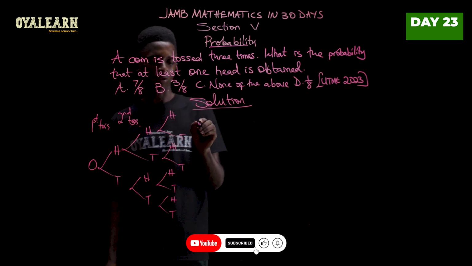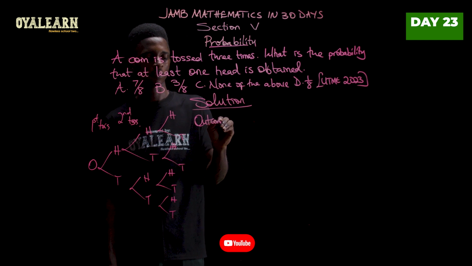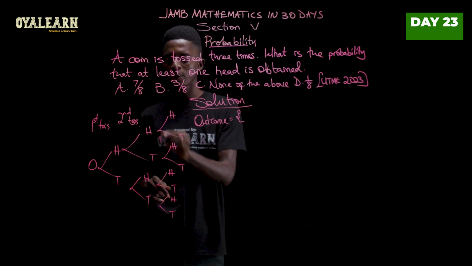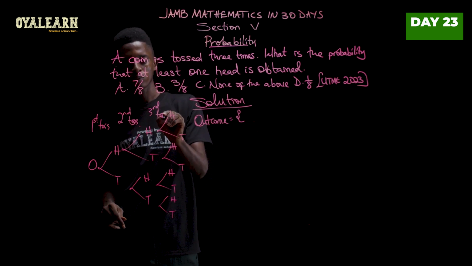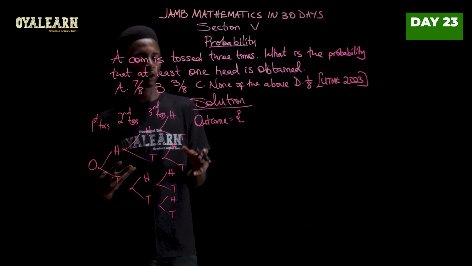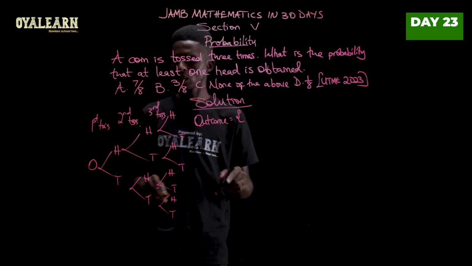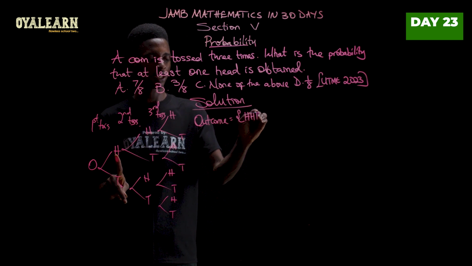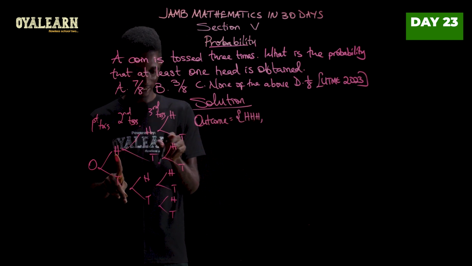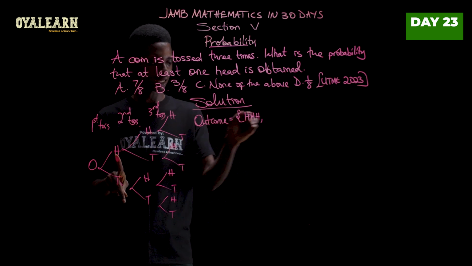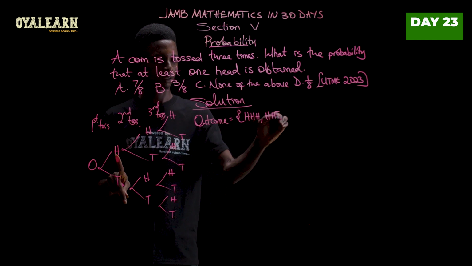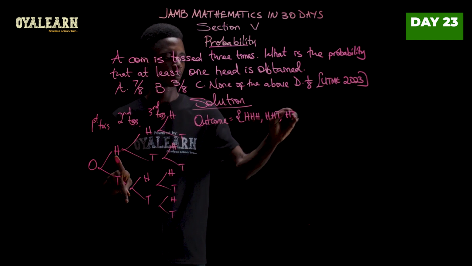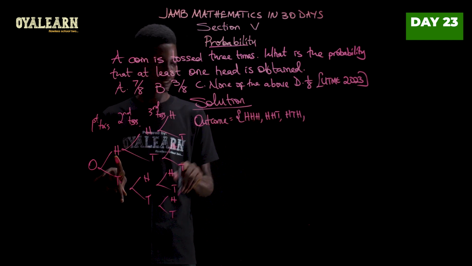So now let's pick our outcomes. Now looking at what we have here, remember this is third toss. So we have to join all the outcomes from first toss to the last toss. So starting with heads here. So this will be head, head, head. So we write it H, H, H. Now head, head, tail. Now we have completed everything here. So we write head, head, tail. Now we're going to move this way now. So head, tail, head. Then head, tail, tail.